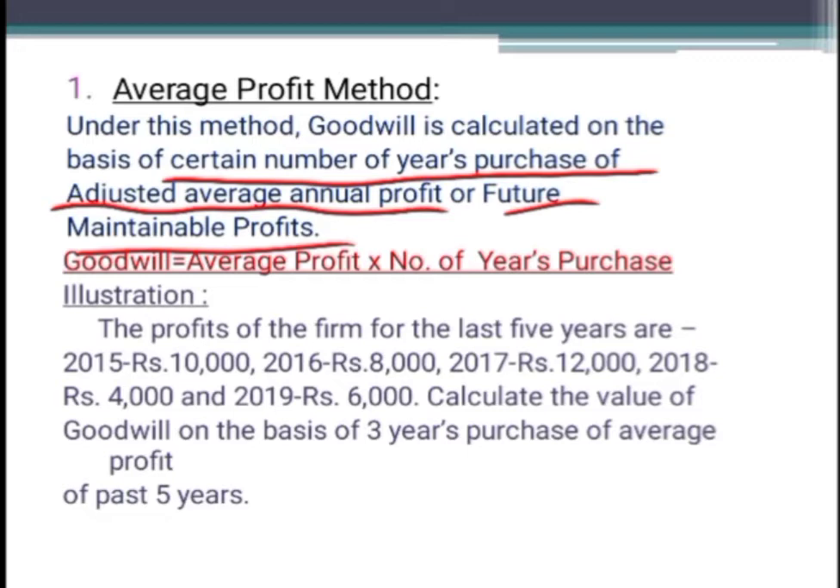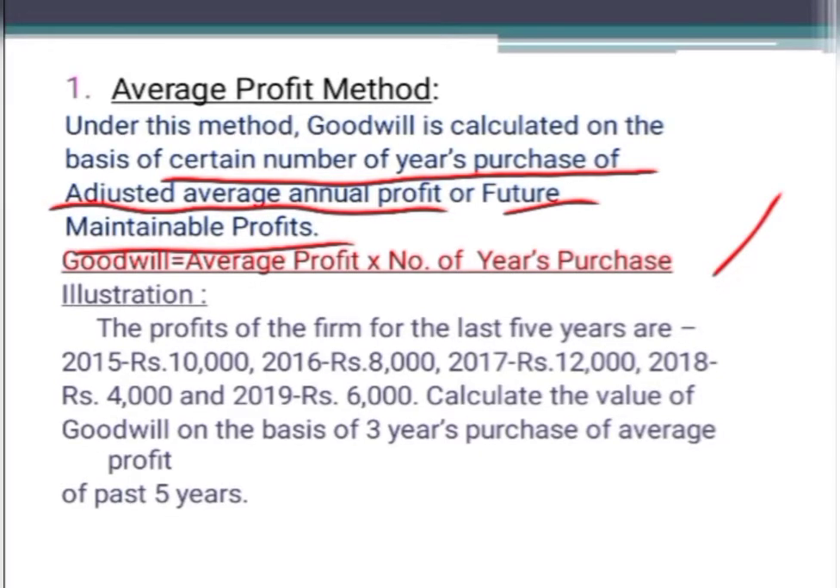Say they will give you 3 years purchase. 3 years purchase is nothing but 3 times the average profit. If they give you 2 years purchase, then it is 2 times the average profit that should be taken as the value of goodwill. In that case, the formula to calculate the value of goodwill will be adjusted average annual profit into number of years of purchase. In the previous method also we have discussed one simple question. Similarly here also let us take up one illustration.